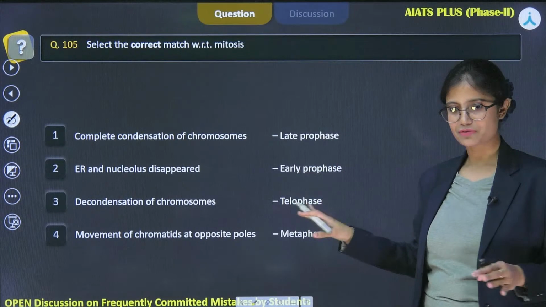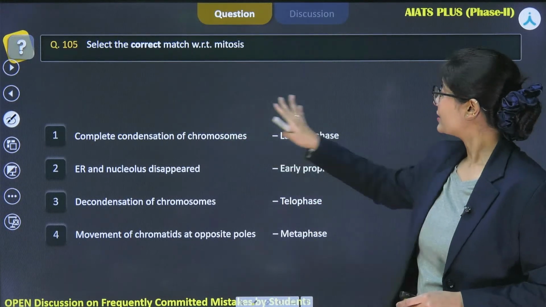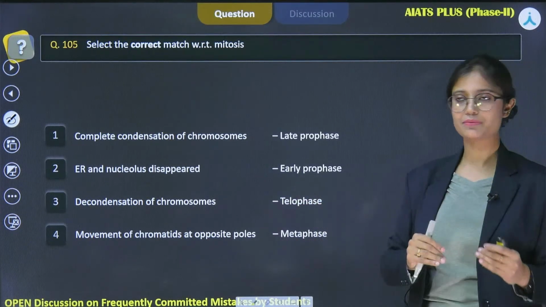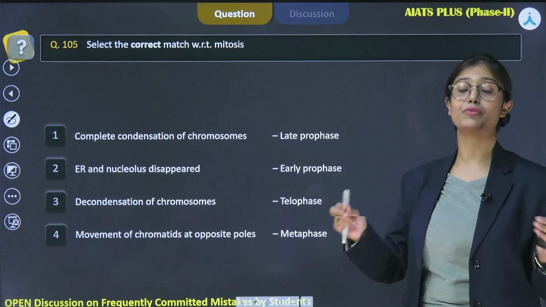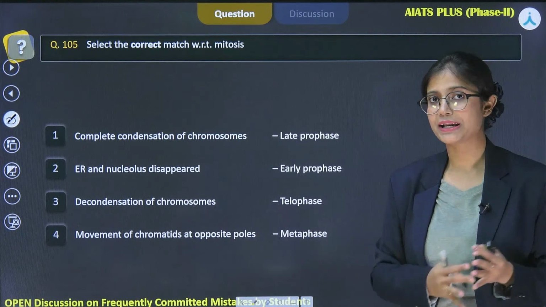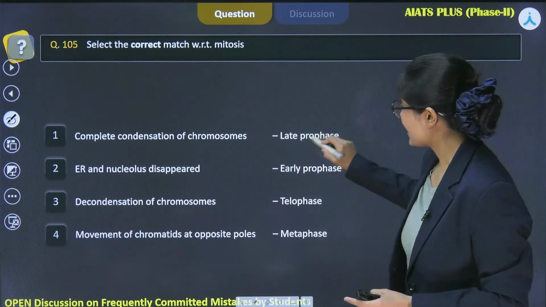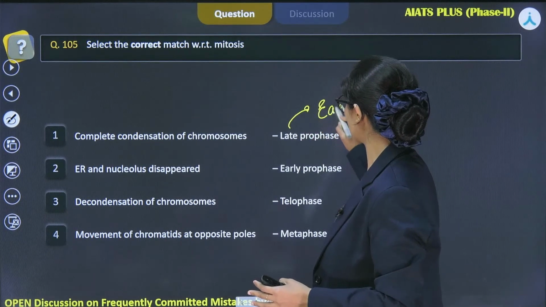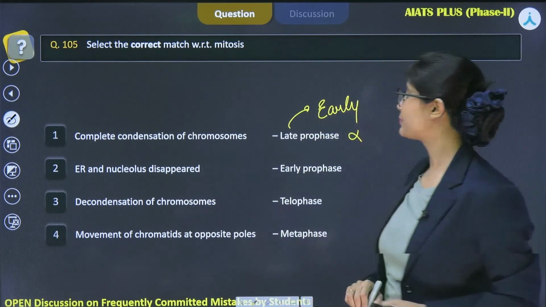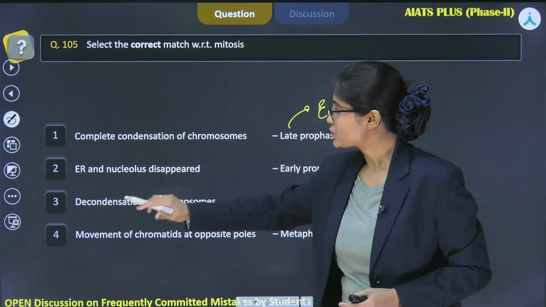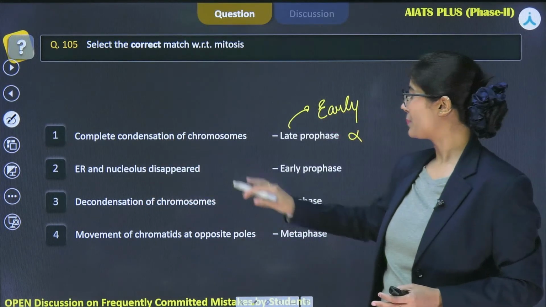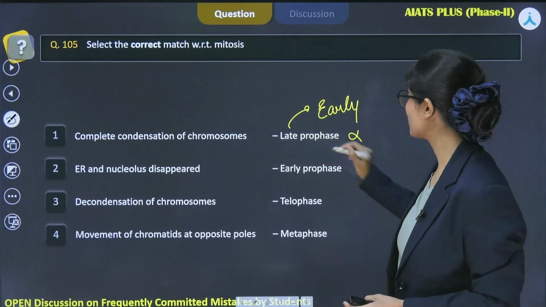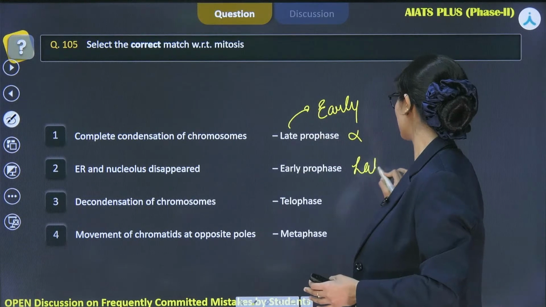As I told you, prophase is divided into early prophase and late prophase, and condensation of chromatin material starts in early prophase. So this is an incorrectly matched pair, because the correct match would be early prophase. Next one is ER and nucleolus disappeared, matched with early prophase. This event takes place during late prophase.